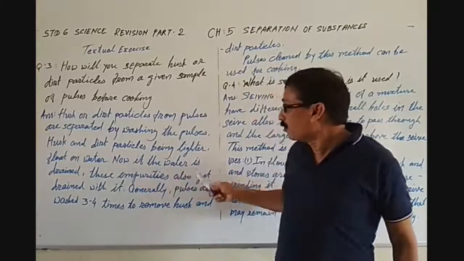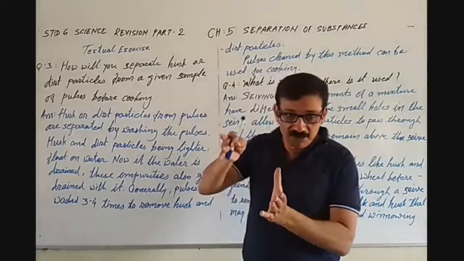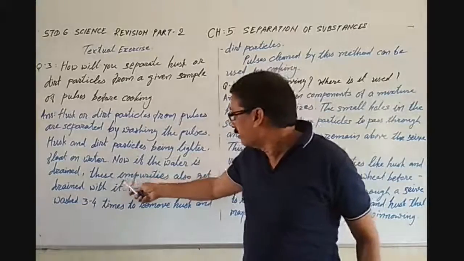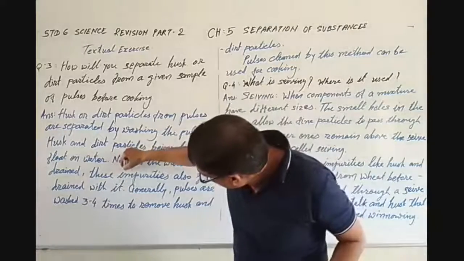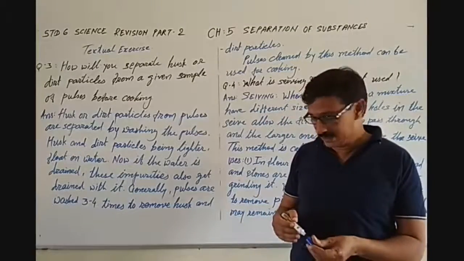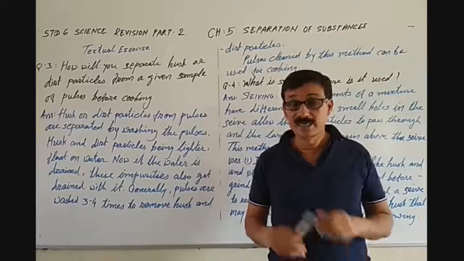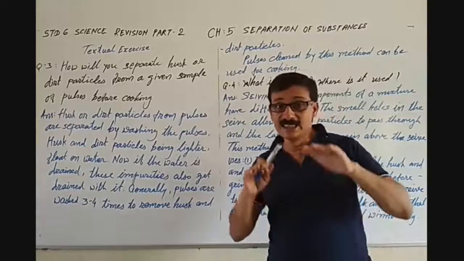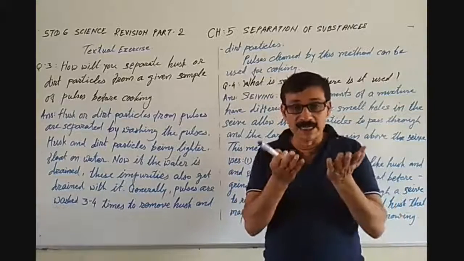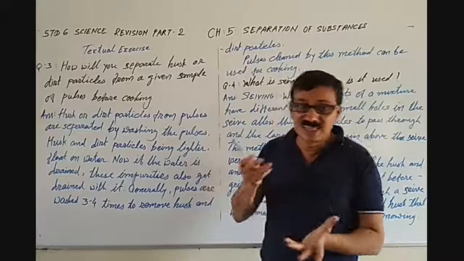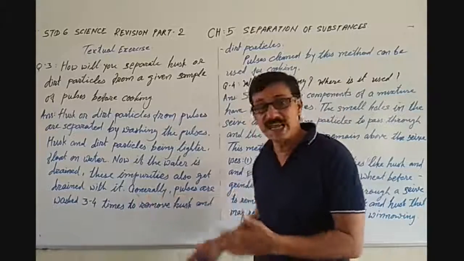Now, if the water is drained, these impurities also get drained with it. As the dirt and husk particles are floating, if we drain the water, the impurities also get drained with it.